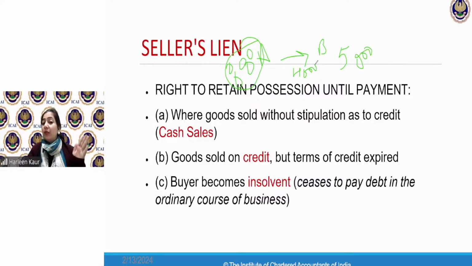So quickly tell me, if I had to pay you 5,000, I only give you 4,000. Will you give me my goods or not? Batao. Jaldi batao. Will you give me the goods or not? No, ma'am. We will not give you the goods. No, no, no. What will you do with the goods then? What are you going to do?